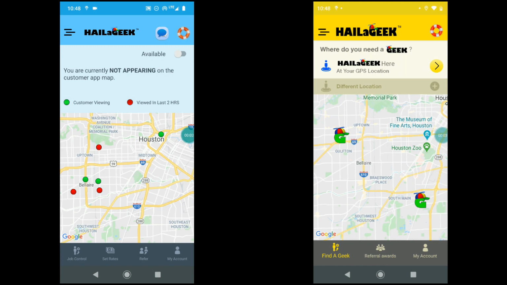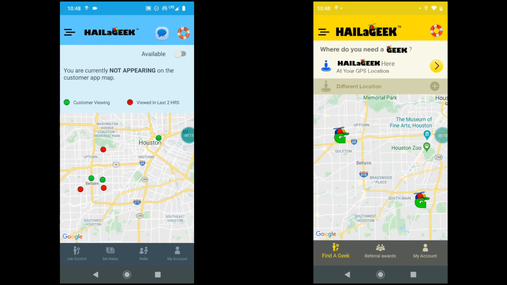Okay, so yeah, actually, it's two apps. On the right, in the yellow, we have the customer app, and on the left, in the blue, we have the Geek app, also known as the Technician app. All right, so let's get started. Let's take a look at the Technician app here.